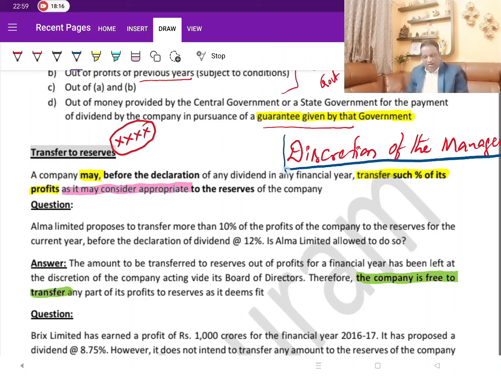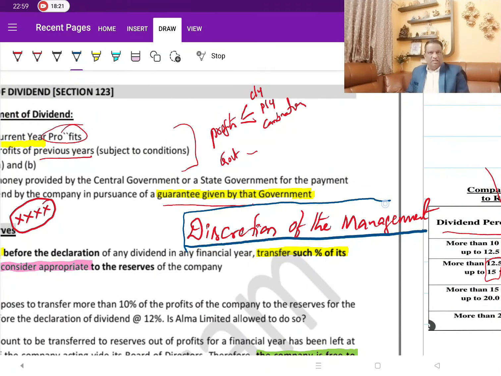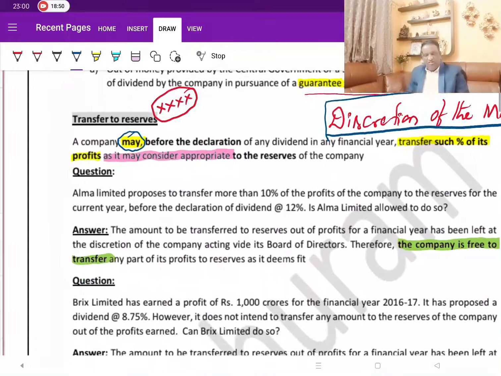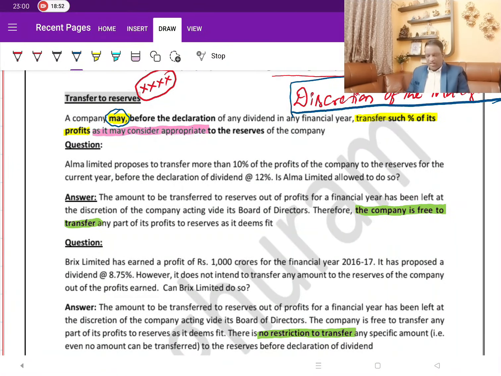So that's all. And he is asking questions on this small point for 4 marks, right from MCQ to 4 marks in different forms. He is asking it as 1 mark, 2 marks, 3 marks, 4 marks, all of them. All that you need to remember is that it is the discretion. And of course, legally we can say that they use the word may. You know that may doesn't create any obligation. Shall would have created an obligation, but since they have used the word may, it is nothing but the discretion of the management.